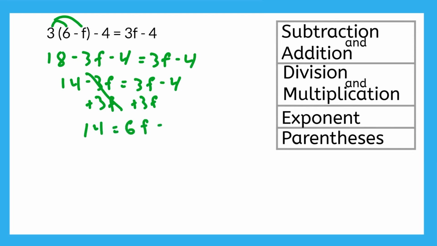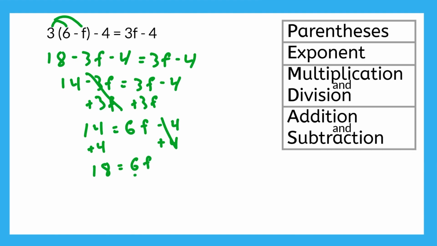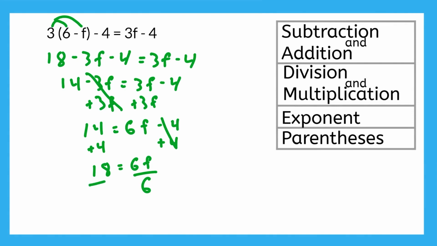To get constants off the right, we can add 4. And finally, we'll undo multiplication by 6 by using division. So f is the same as 3.